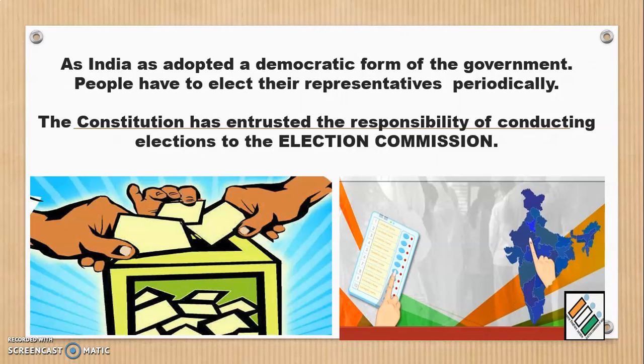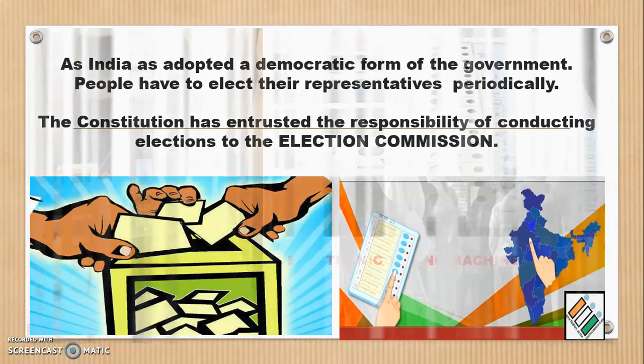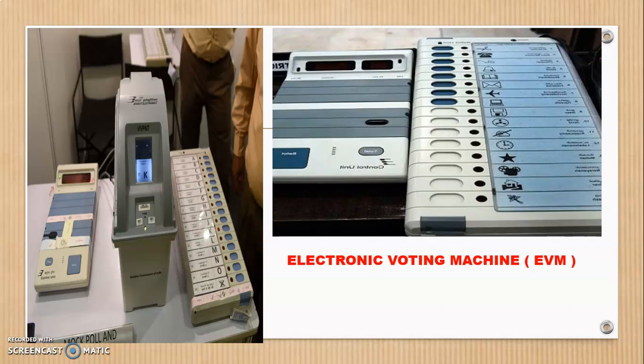So first we used to have ballot voting. Now also we have ballot voting, but in a different manner. Now, how does voting take place today? Today, instead of a ballot, that is, instead of stamping on a paper, folding it and putting it in a ballot box, the EVM, that is the electronic voting machine, has been introduced to avoid all the trouble.